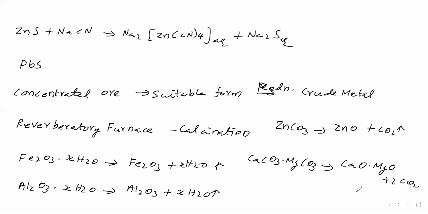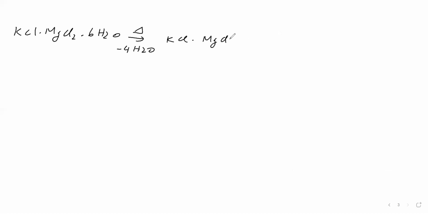If the ore is carnallite, when this ore is heated, 4 water molecules will be removed and the remaining 2 water molecules will be there. This is heated with dry HCl gas, and the 2 water molecules are also removed. We will get anhydrous MgCl2 by calcination. Then we will take silver carbonate.